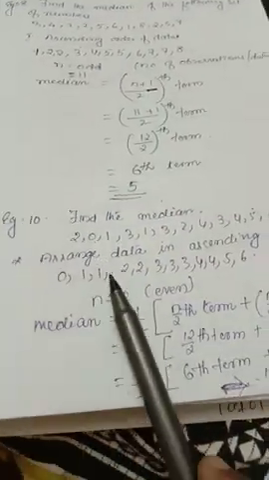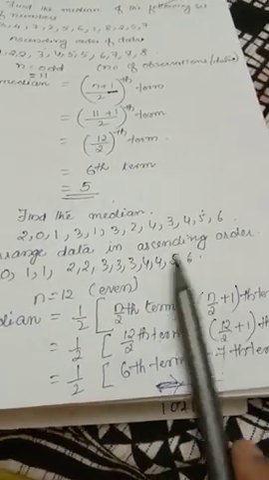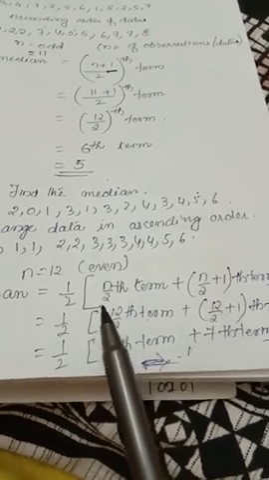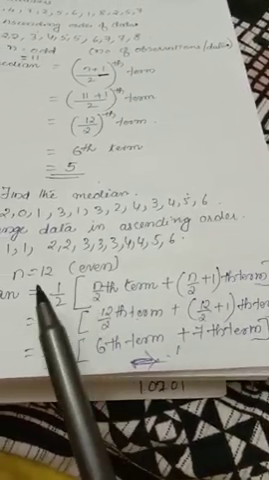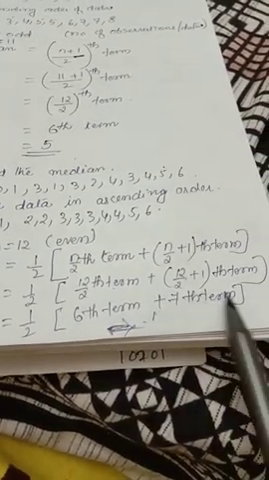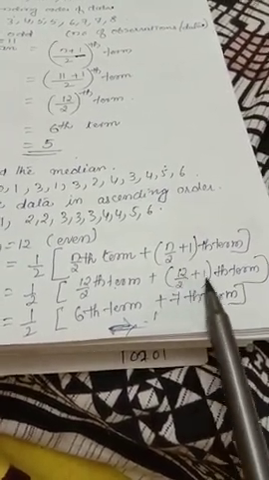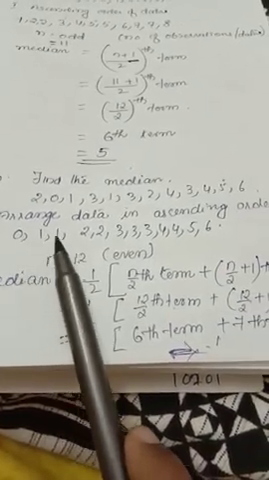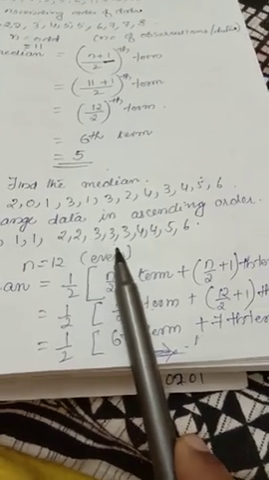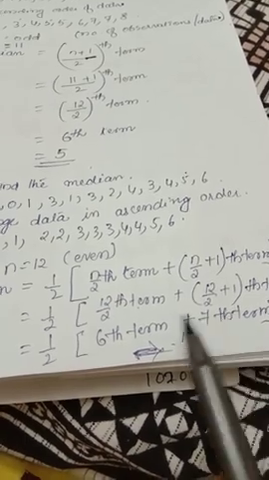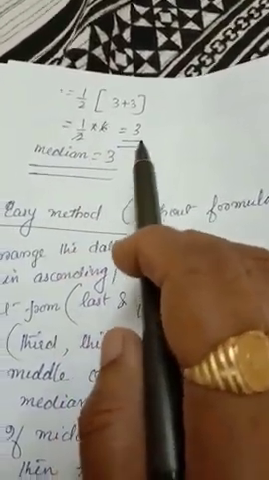Now another one. Arrange the data. How many numbers are there? 12, that is even. Then the formula I already told you. Instead of n, you put 12: 6th term plus 7th term, since 12 by 2 is 6 and 6 plus 1 is 7. You count the 6th term and the 7th term. The 6th term is 3, the 7th term is also 3. So 3 plus 3 is 6, 6 divided by 2 is 3. Median is 3.